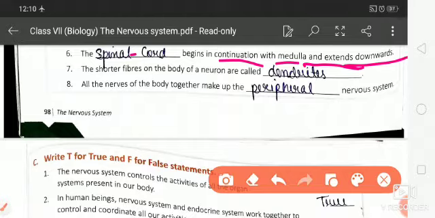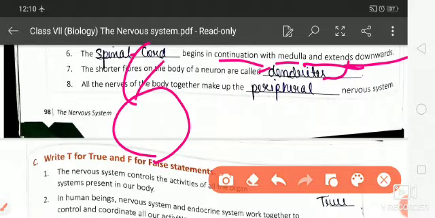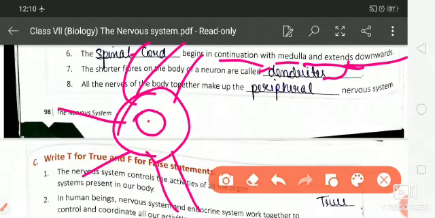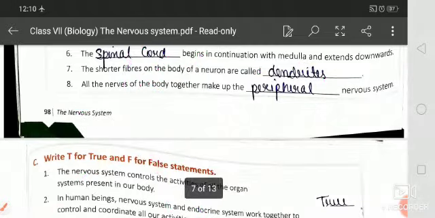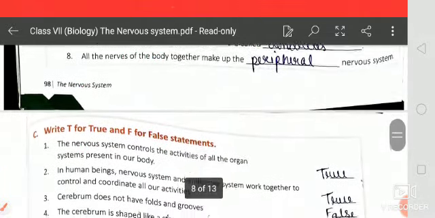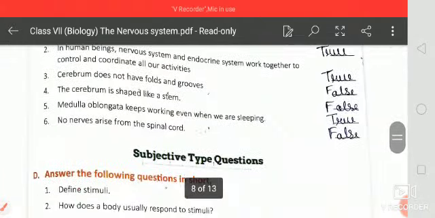And the shorter fibers on the body of a neuron are called the dendrites. So these structures are called the dendrites, and here are axons, and this one is the cell body, and in the center there is the nucleus. All the nerves of the body together make up the peripheral nervous system.